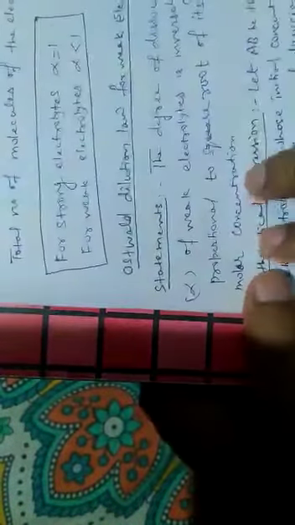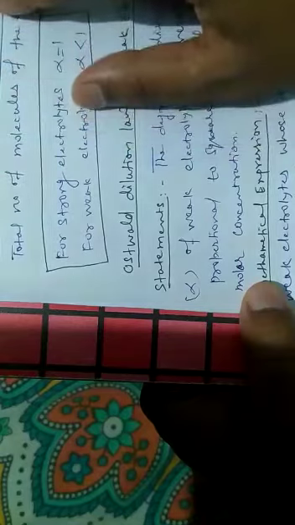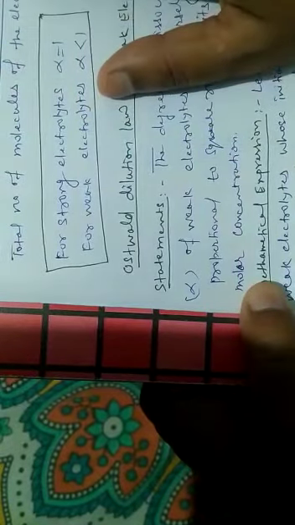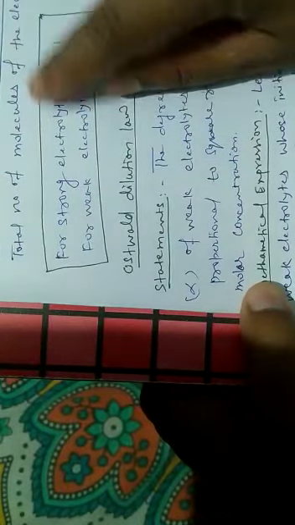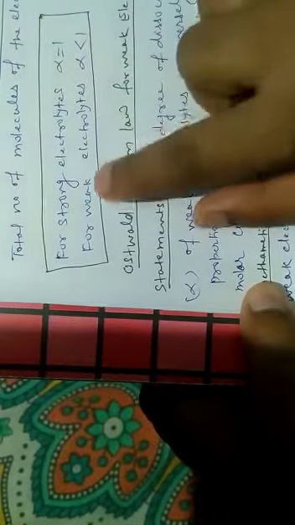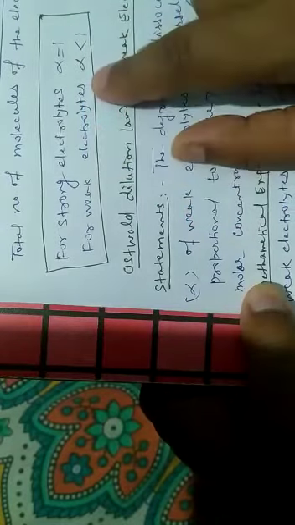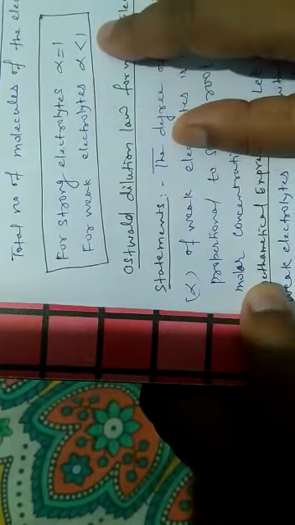Now we will discuss the degree of dissociation, alpha. It is the number of molecules of the electrolyte which split into ions, to the total number of molecules of the electrolyte. For strong electrolytes, alpha is equal to 1, and for weak electrolytes, alpha is less than 1.